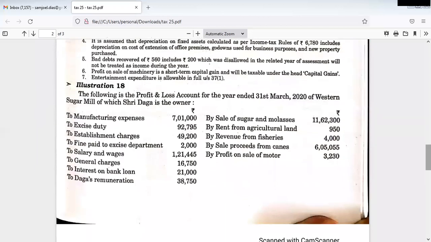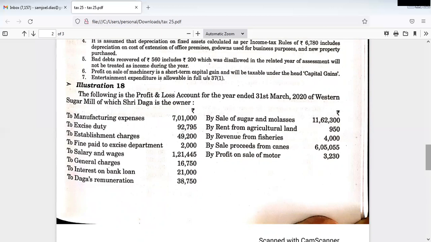Excise duty, 92,795. Excise duty is related to business. Excise duty is nothing but the duty on manufacturing. Suppose you are manufacturing a product, and when the product leaves your factory gate, at that time you are liable to pay excise duty. Of course, it is an indirect tax that you are going to collect from the end consumer, but that is a different thing. Whenever the thing you produce is leaving your factory gate, you are liable to pay excise duty, and it is related to business, so it is allowable.